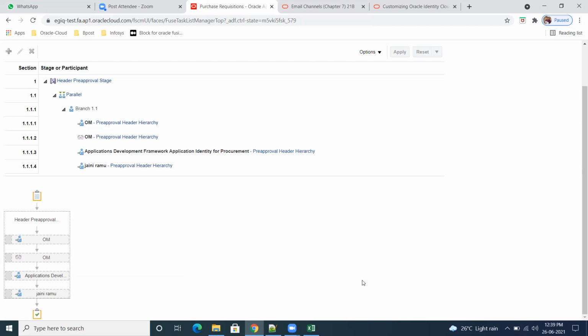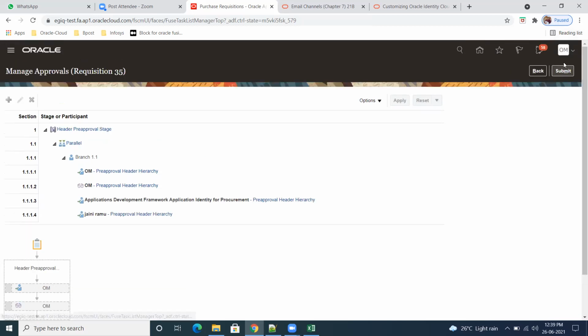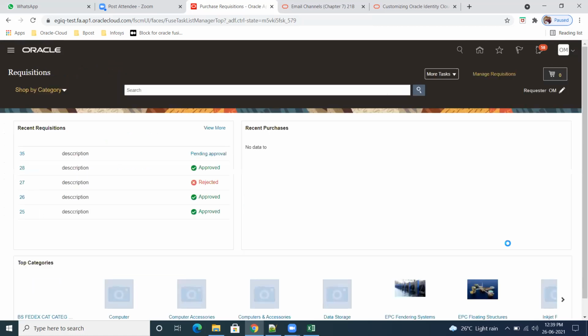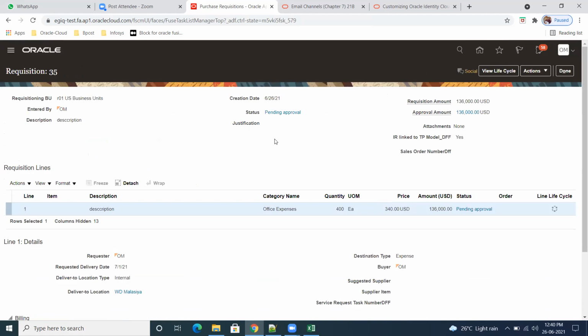Now, when I submit this, the system will trigger the notifications. So first it will go to whom? First, who is there in the approval? If we want to see, again open pending approval.